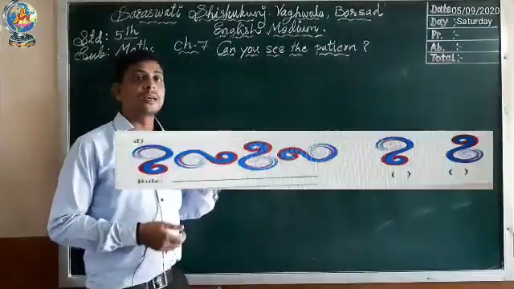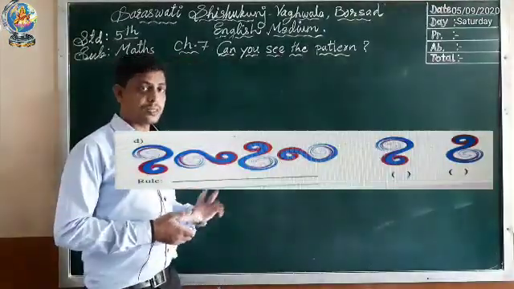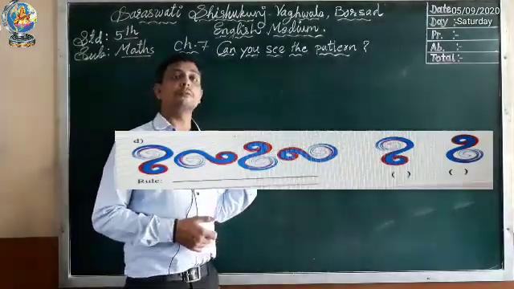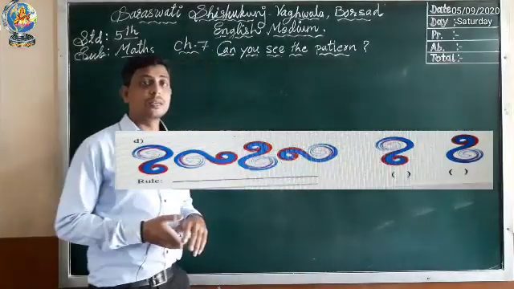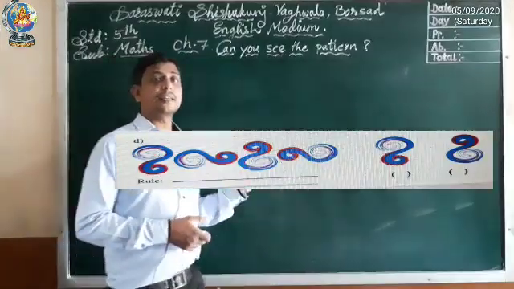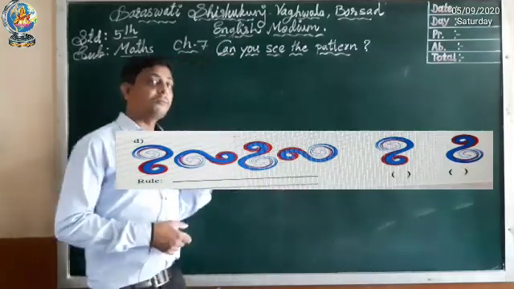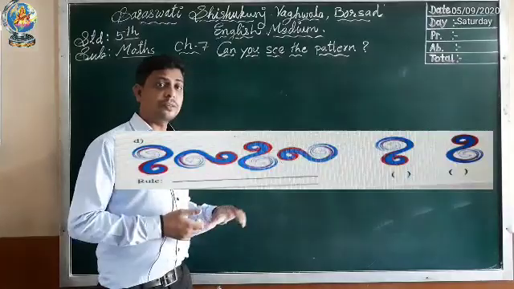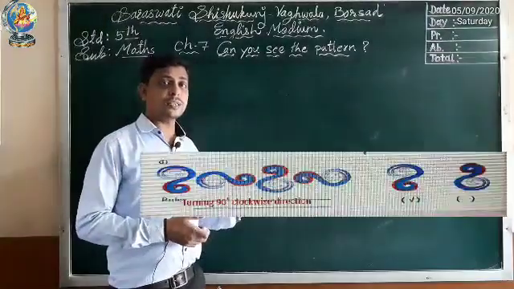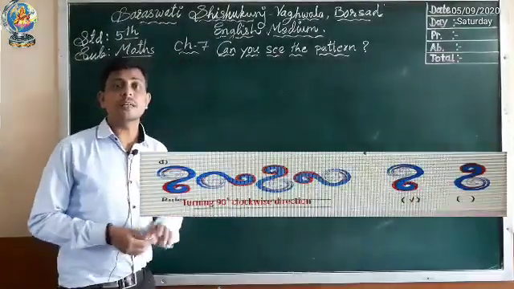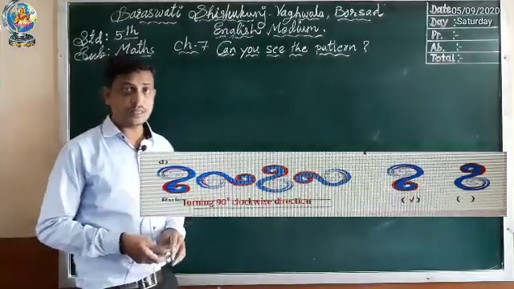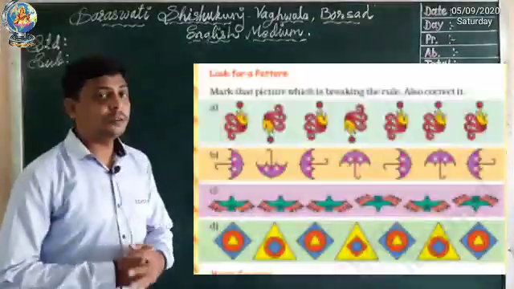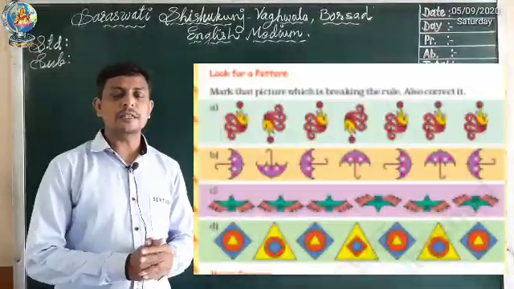Last number, in the given figure 2 options are there. First of all we have to write the rule. So the rule is turning 90 degrees in clockwise direction. When we rotate the given figure 90 degrees, which of the options is correct? First or second? So the answer is the second option. Okay students, now we have another topic.